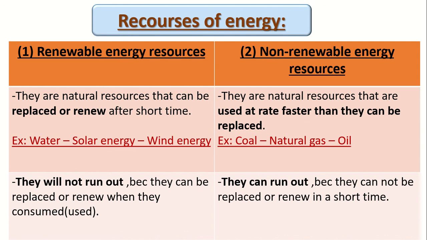To make 1 kilo of coal again, we need another millions of years. So the coal is a non-renewable energy resource. Why? Because it can be used faster than it renews.